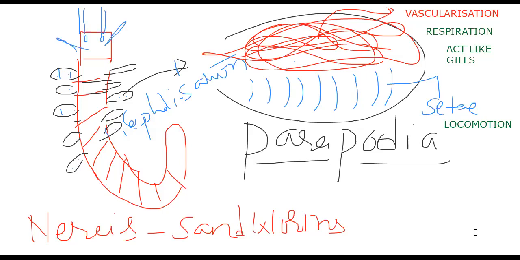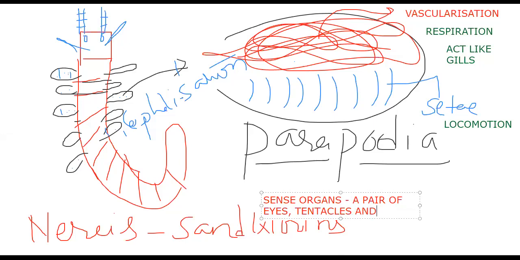Eyes, tentacles, and palps are the unique feature of Polychaeta, so well-developed sense organs are exclusive to them. No others have these specified sense organs. Some are present, but just as aggregations of nerve cell endings.